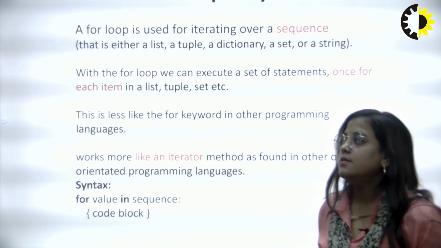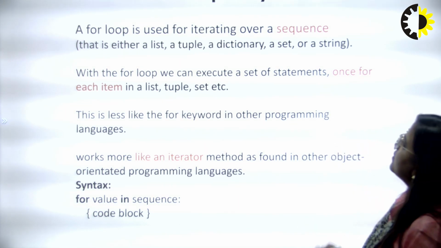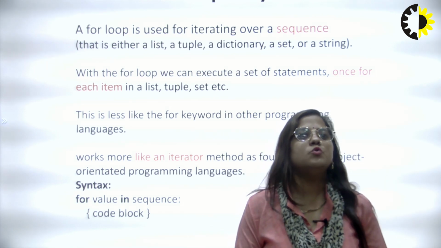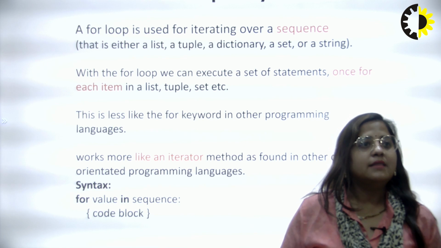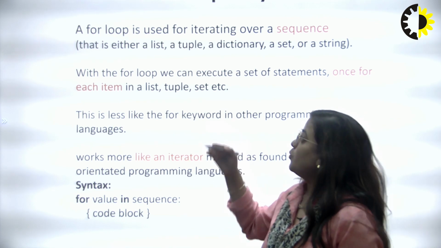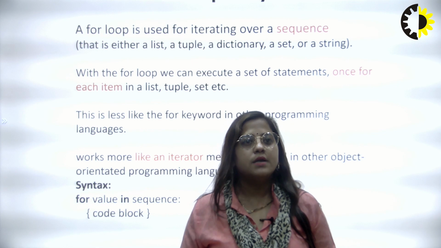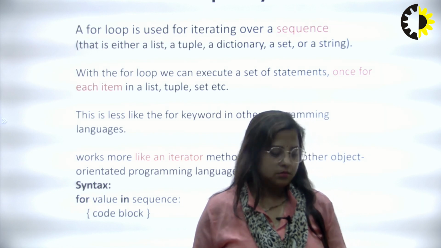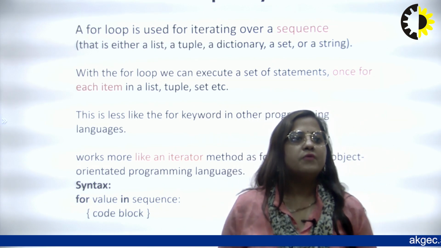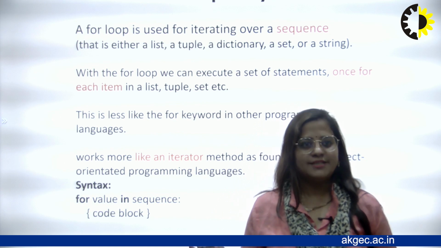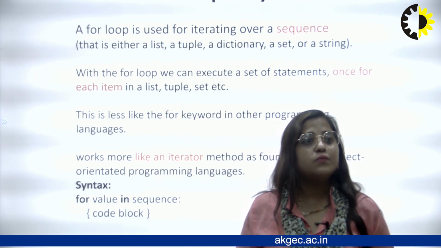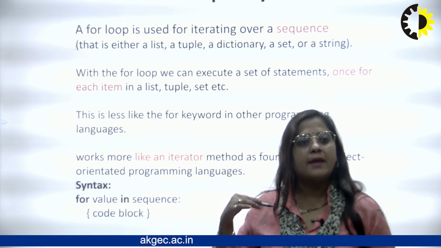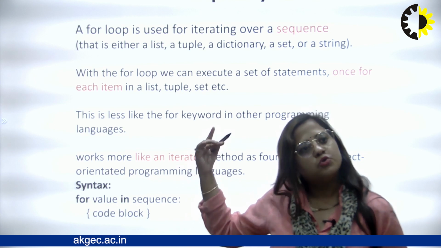So the next point is the for loop. For loop in Python. A for loop is used for iterating over a sequence, that is either a list, tuple, dictionary, set or string, meaning different data types can be used with a for loop. With the for loop you can execute a set of statements once for each item in a list, tuple and set. Any item in a list you can print one by one by using a for loop.